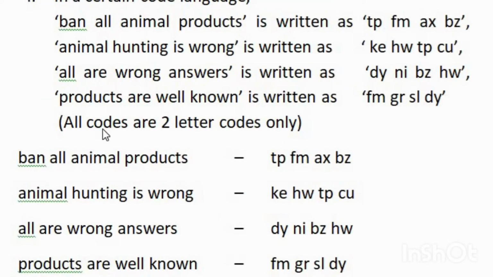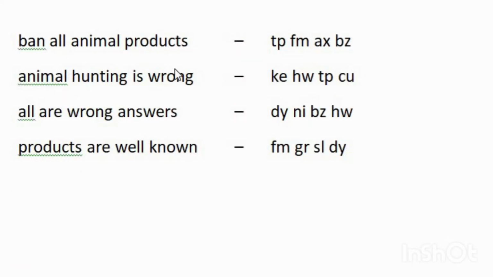Before answering those questions, your first job is to find the correct code for each word, because they are not given in the correct order. For that, I have just rewritten those words and codes. If you look carefully, you can see that the word "all" is written in the first line and in the third line, right? That means there is a code that is the same in both.